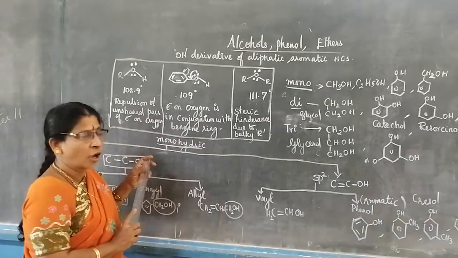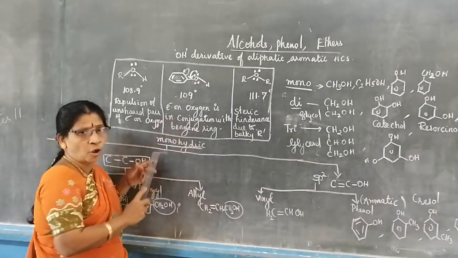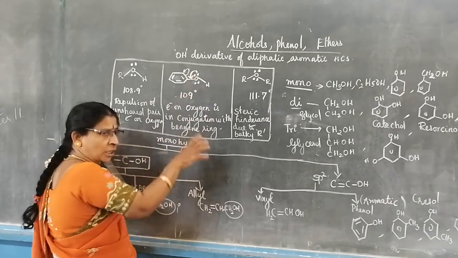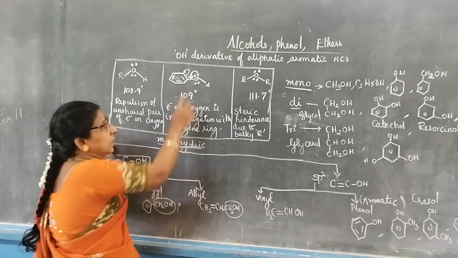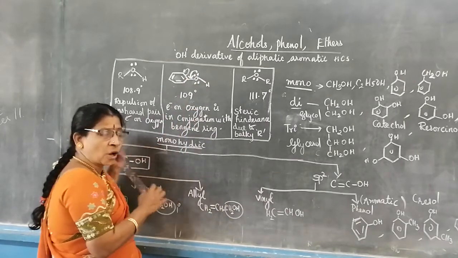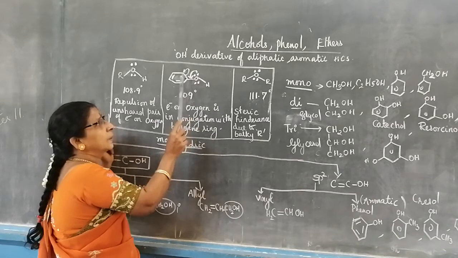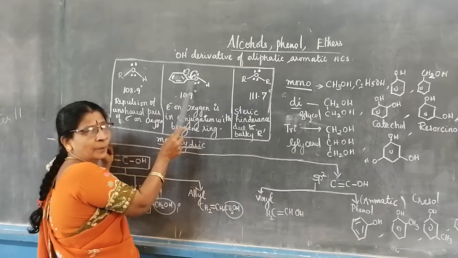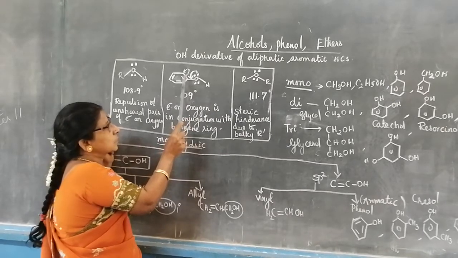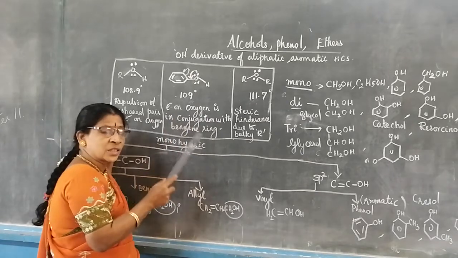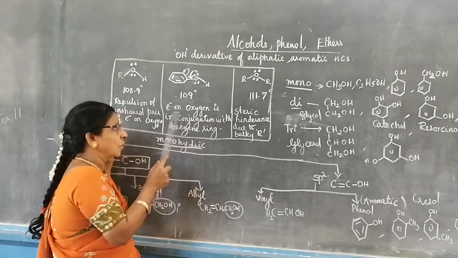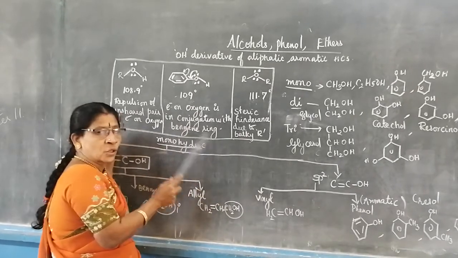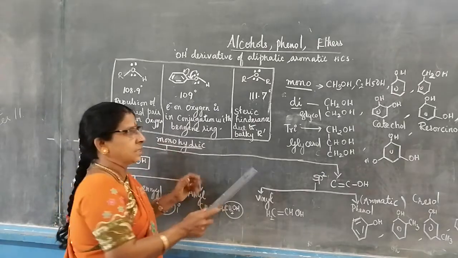But in the case of phenol, aromatic alcohol, benzene ring is attached with OH. The unshared pair of electrons is not continuously localized on oxygen. It gets delocalized. It is in conjugation with benzene ring. So what will happen? The single bond becomes a partial double bond, and this pair of electrons goes to the ortho position. This we have seen in the haloalkanes, haloarenes chapter itself. So the electron on oxygen is in conjugation with benzene ring, so it is not localized all the time on oxygen.